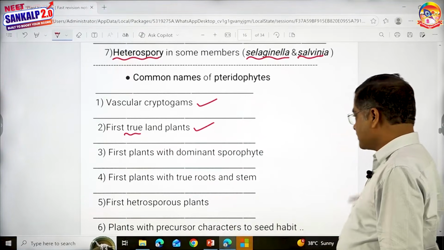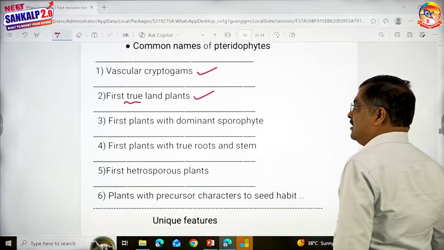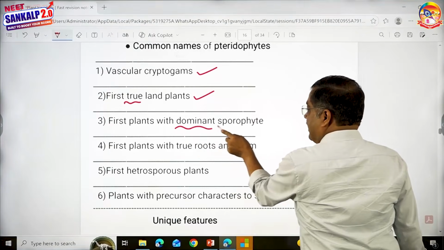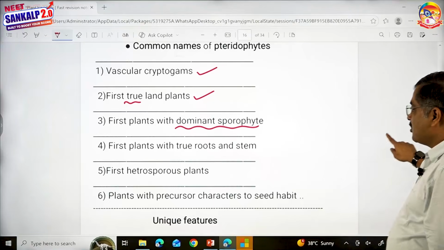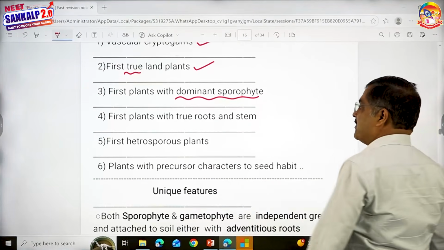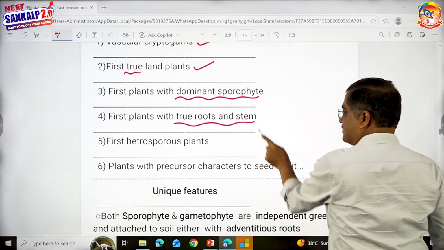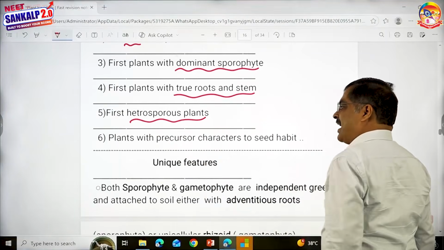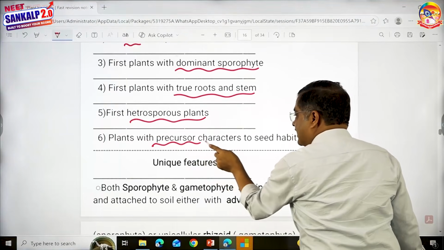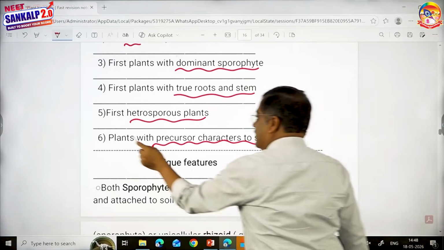First, true land plants. First group of plants in which the sporophyte is dominant. Dominant sporophyte. First group of plants with true root, stem and leaves. First, heterosporous plants. Plants with many precursor characters to seed habit.